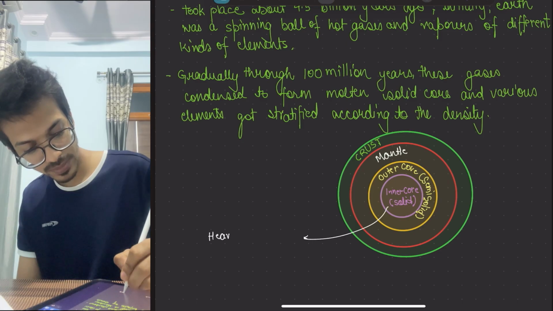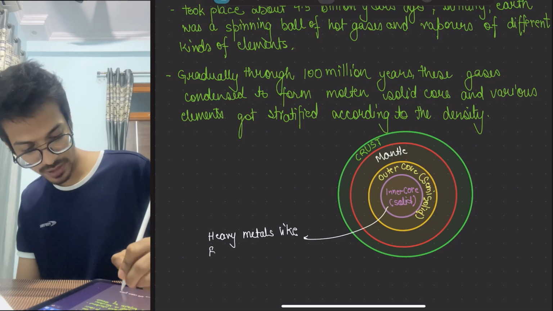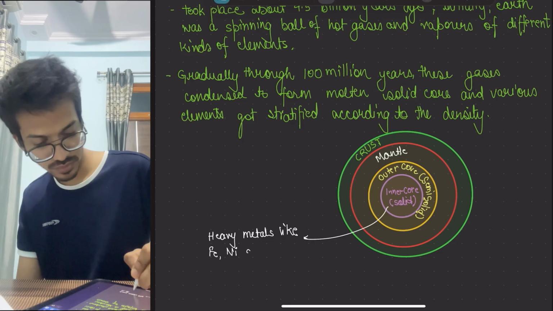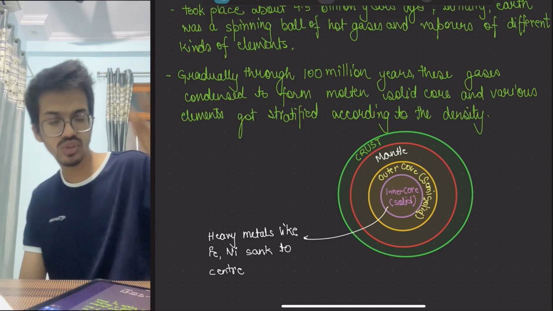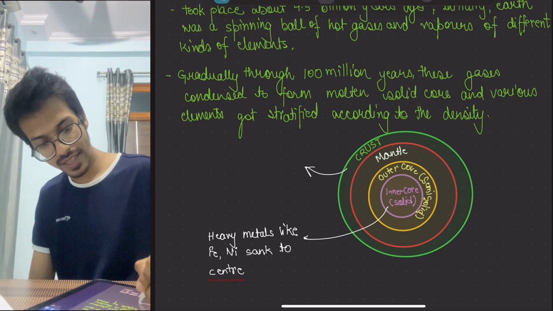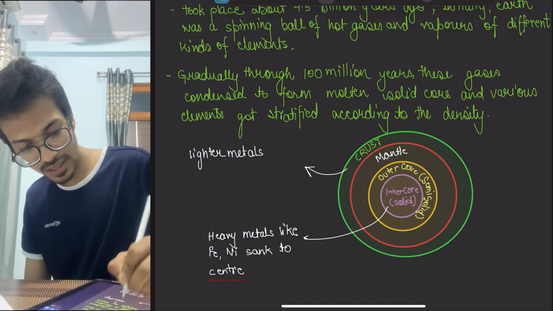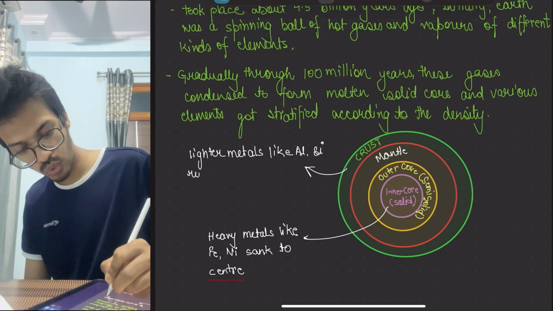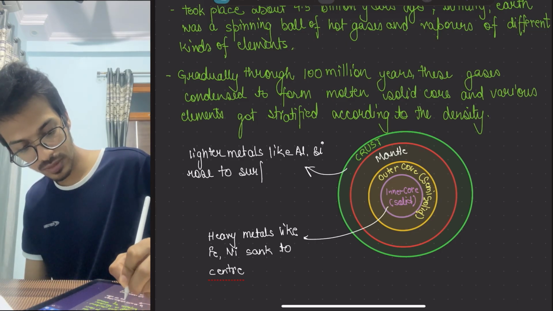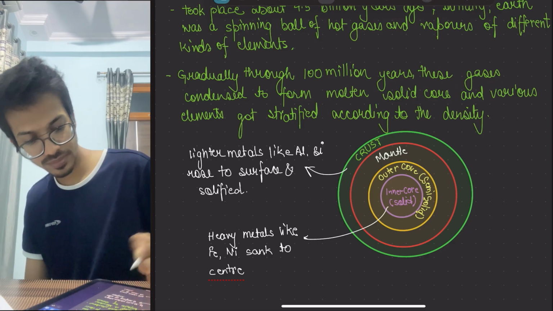Heavy metals like iron, nickel sank to the center and form the solid core, whereas lighter metals like aluminium, silica rose to the surface and solidify, forming the crust.